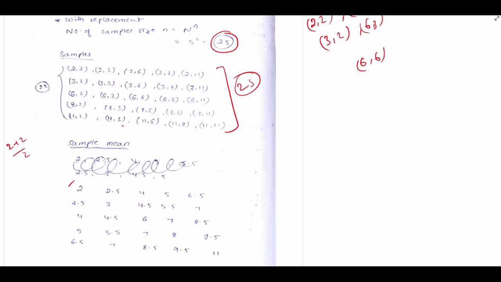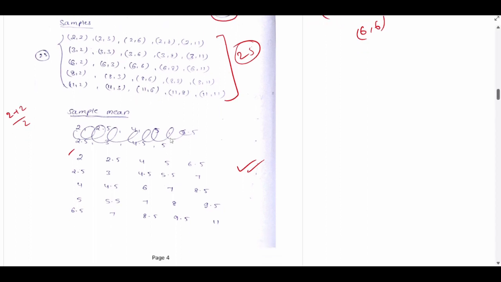Now 2 plus 3 by 2, that is 2.5. 2 plus 6 by 2, 4. 2 plus 8 by 2, 5. 2 plus 11 by 2, 6.5. Again 3 plus 2 by 2, 2.5. So this is the sample mean.